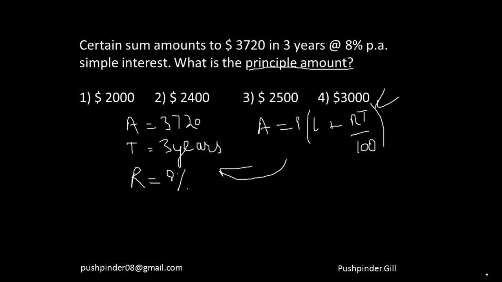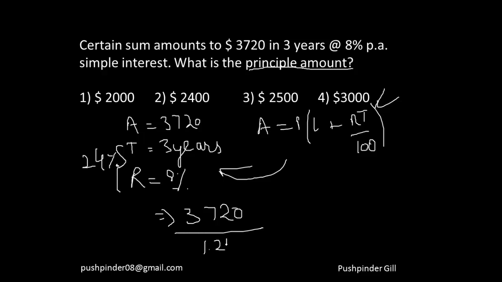So you know the amount, all you need to do is find the principal, right? Even if you want to calculate it in a quicker way, you know that the rate is 8% and it's for 3 years. That means overall the rate was 24%. Now the principal got increased by 24% and it became this. That means my principal is nothing but 3720 divided by 1.24. If you watch the percentage video, you will be able to understand it in a better way, right?